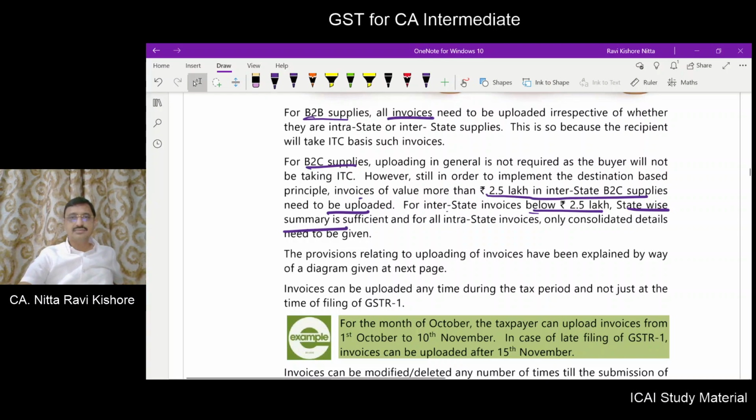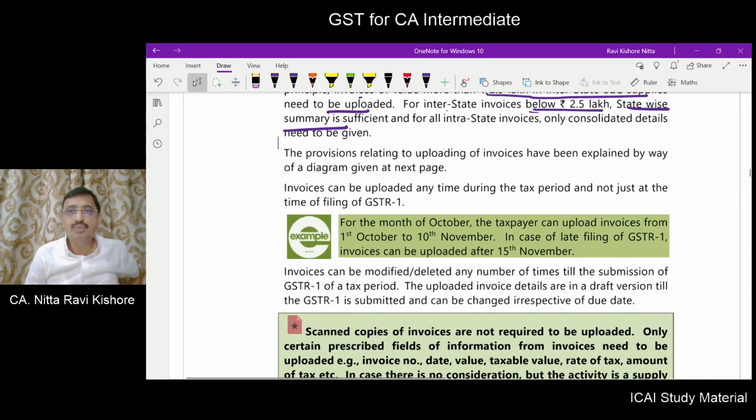Now, the upload can be done during the tax period. So October month return invoices can be uploaded from 1st October to 10th November. If you are late filing GSTR1, after 15th November also you can upload.